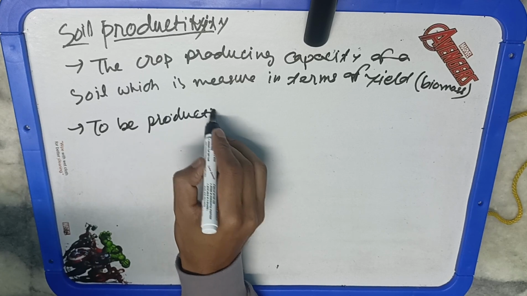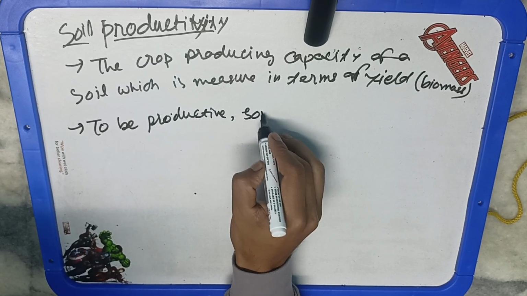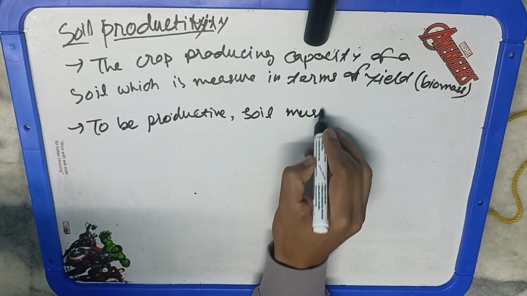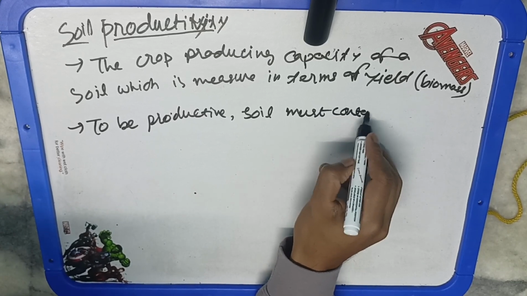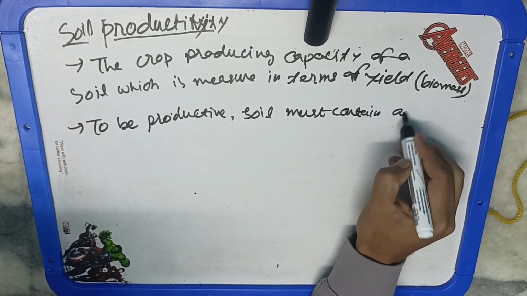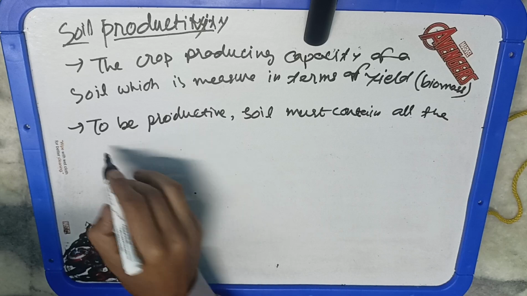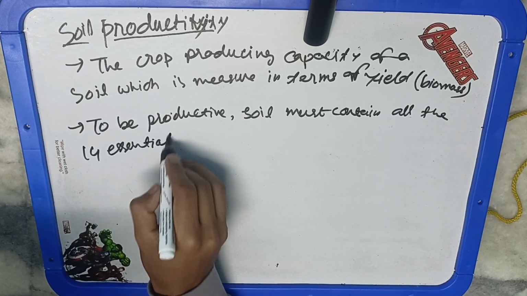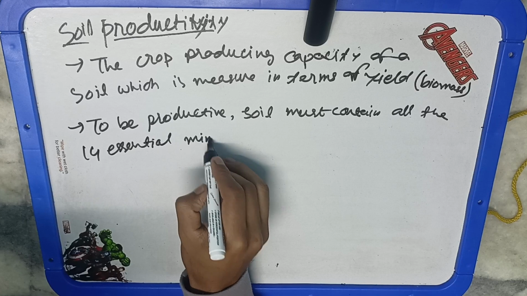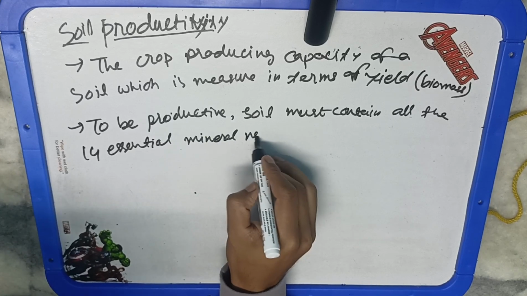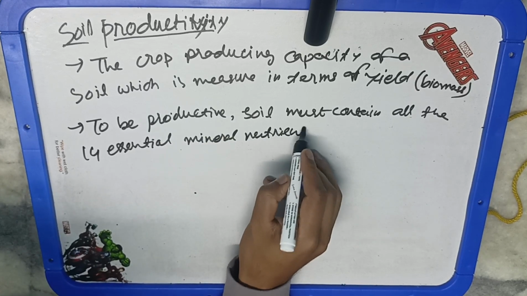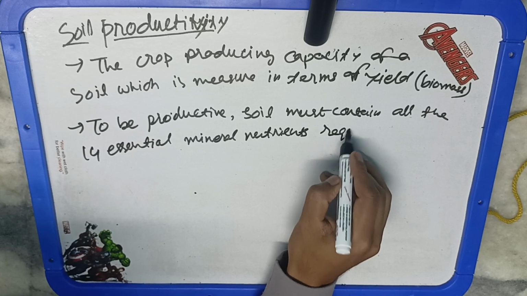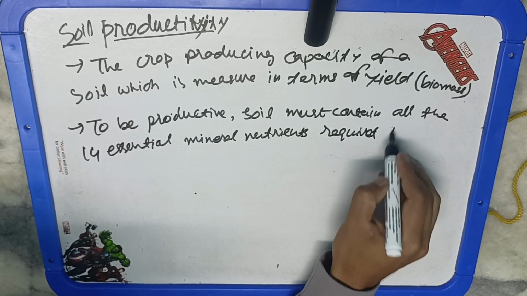Because we know we have 17 essential elements. Out of those 17, CHO is something that is obtained from the gases and the water. Other than that, we have the other 14 essential elements. Those are the mineral nutrients. That means those are obtained from the soil. So those 14 essential nutrients have to be provided by the soil.